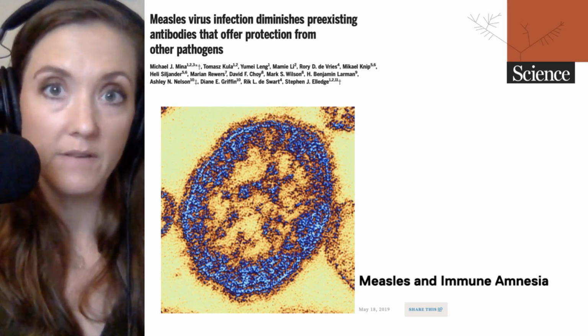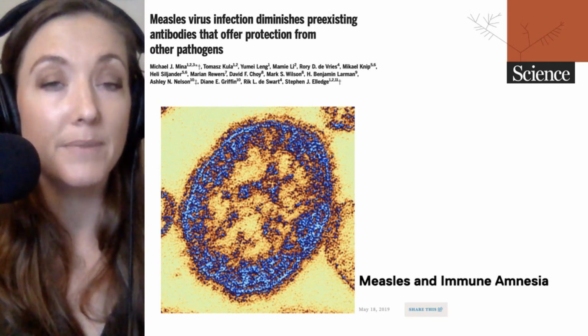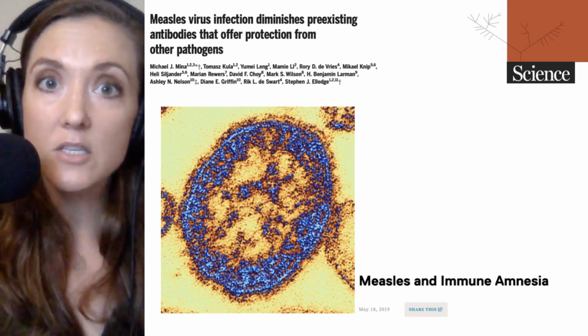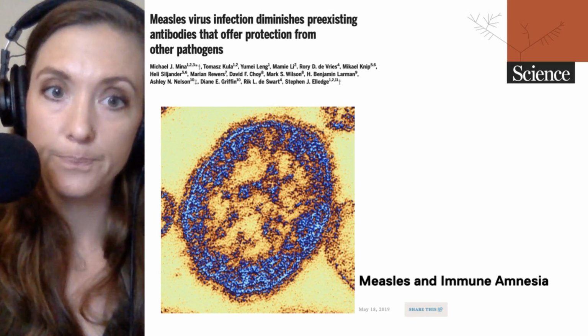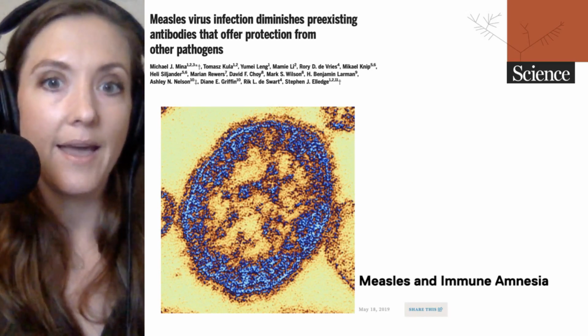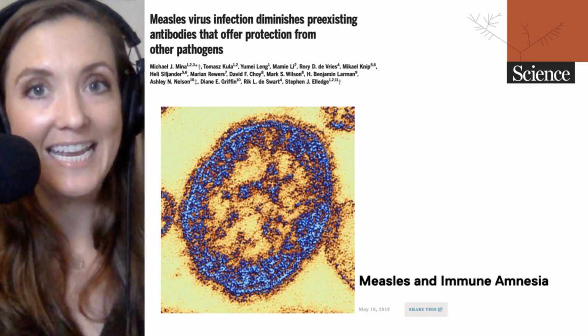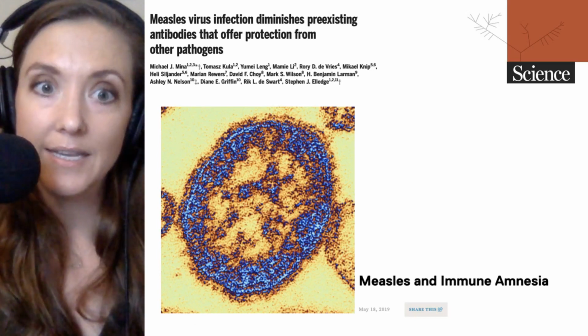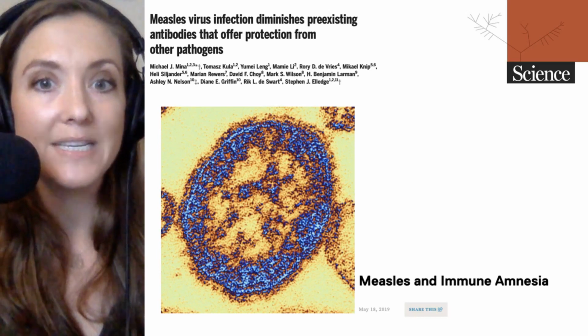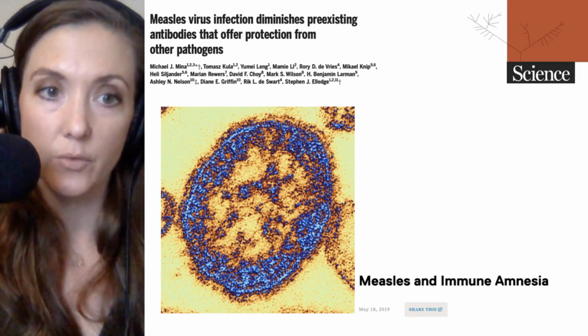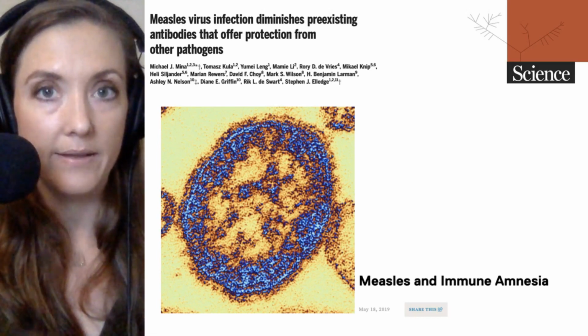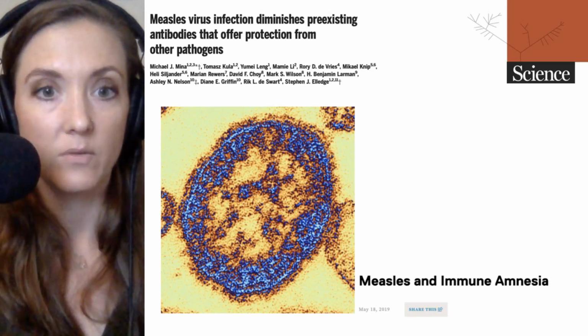This virus infects more than 7 million people annually and leads to 100,000 deaths each year. Reduced vaccination rates have led to a 300% increase in measles infection since 2018. And in fact, the United Kingdom has recently lost its measles-free status because of a fall in vaccination rates. And the United States was at great risk of losing its status as well.